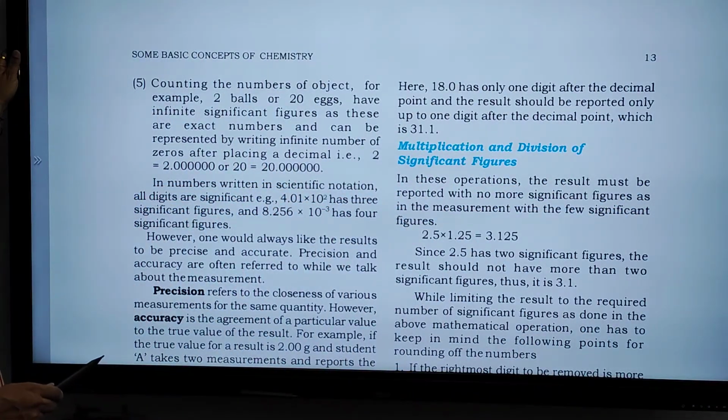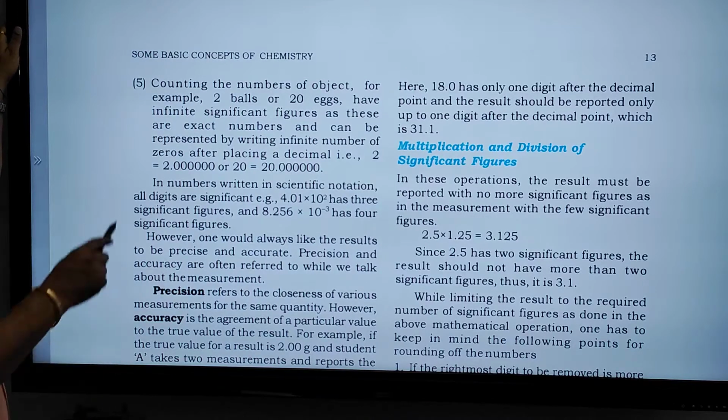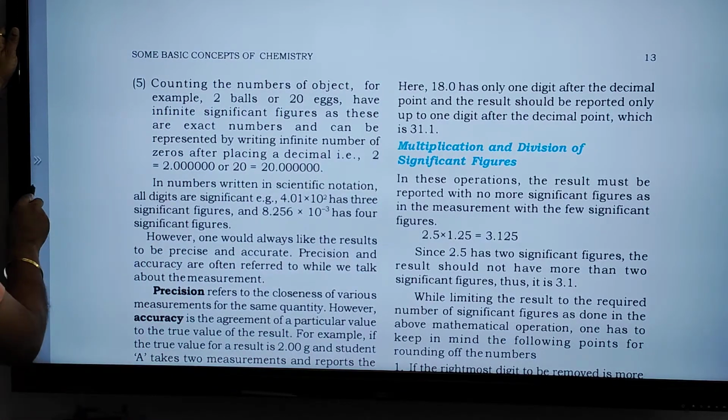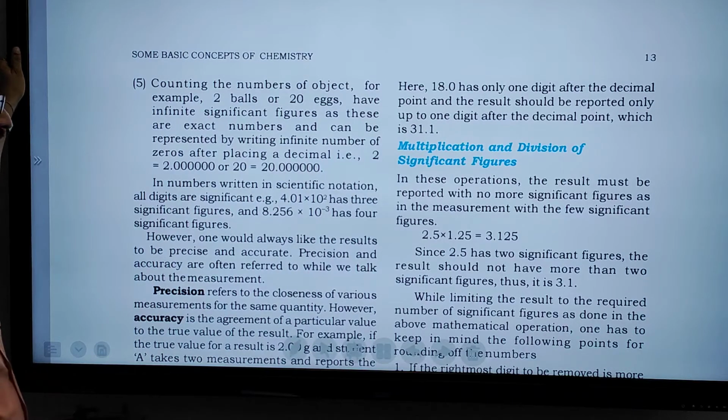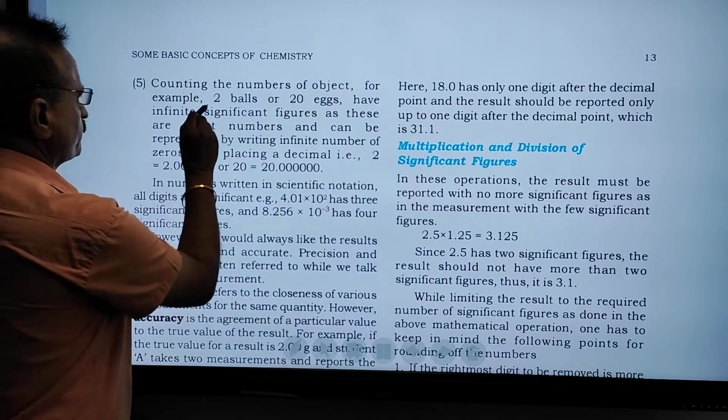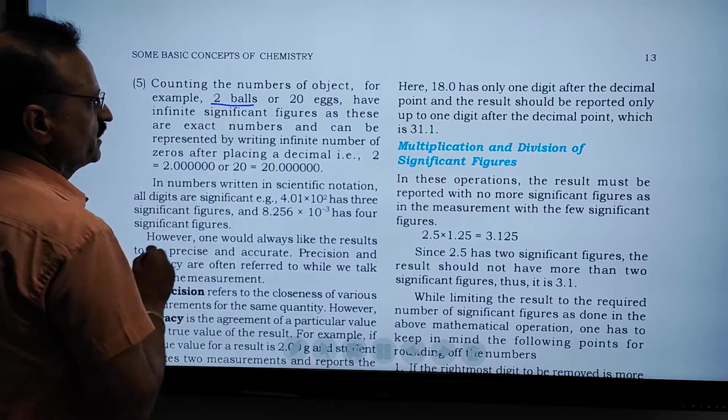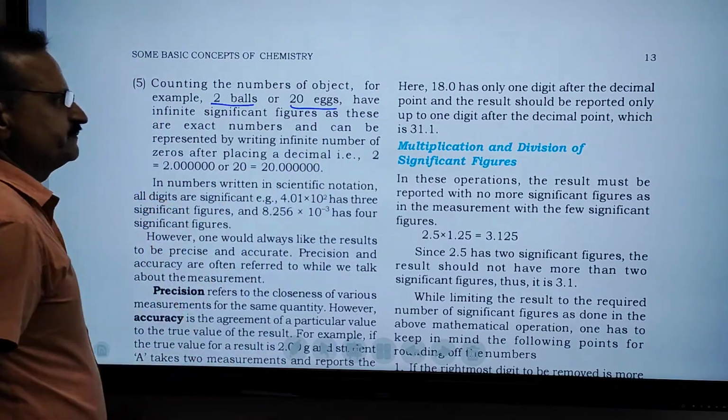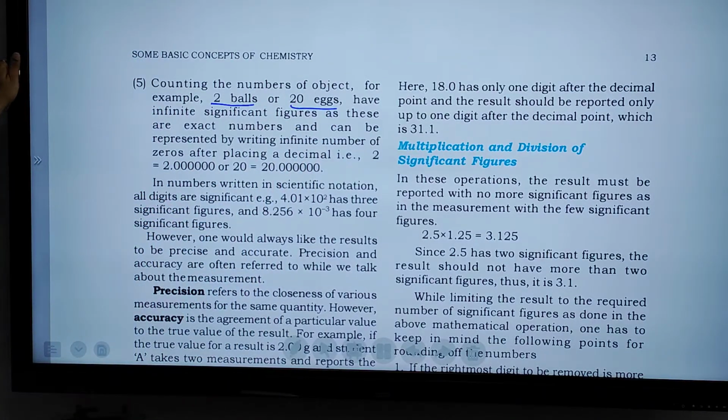Counting the numbers of the object, very most important. For example, 2 balls. These are the 2 balls. And 20 eggs have infinite significant figures, as these are exact numbers and can be represented by writing an infinite number of zeros after placing a decimal point.